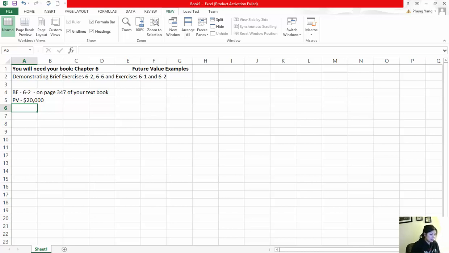Okay. So the way we set this up is the future value of $1. Our N, or our number of periods, is 3 years, because he's going on the trip 3 years from now. His interest, or I, is 5%. So basically what you're going to be doing is you're going to take that 20,000, you're going to multiply it by